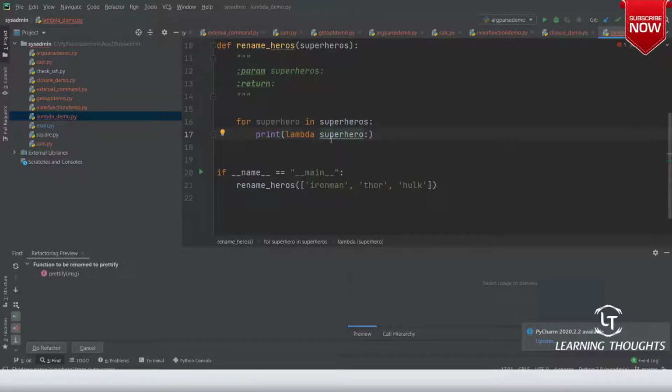You should not be using the same names. If you want, you can use hero over here. Then it tries to format hero dot capitalize, and then it will do this. Am I clear on this?